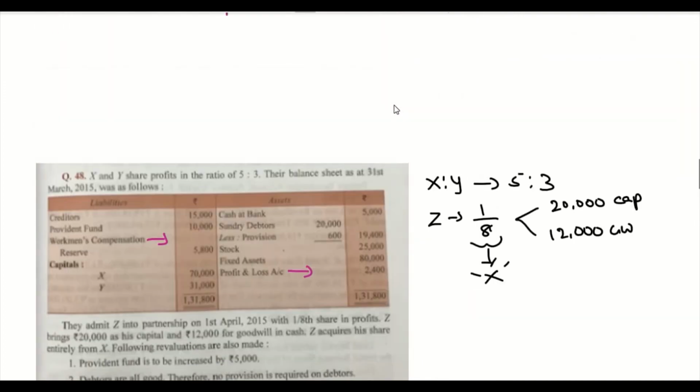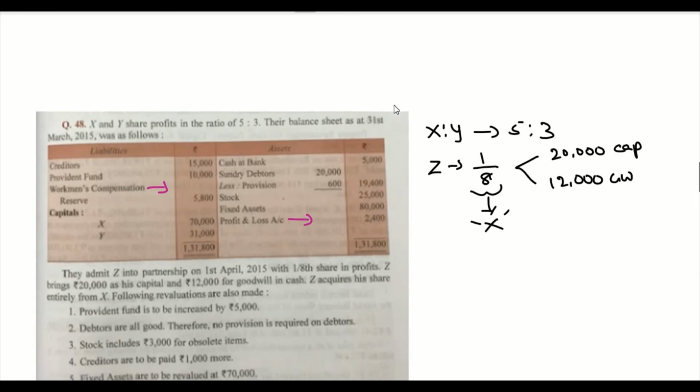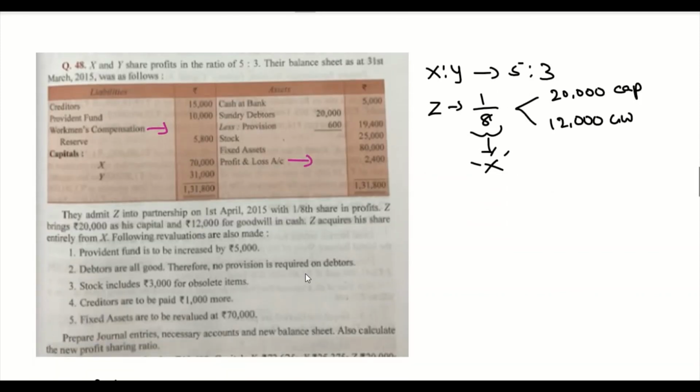Okay, let's see the other items also. There is sundry debtors of 20,000 and there is 600 rupees of provision. So this 600 rupees of provision is already taken out. That's because the adjustment says that there is no need to create a provision. The complete amount is good.